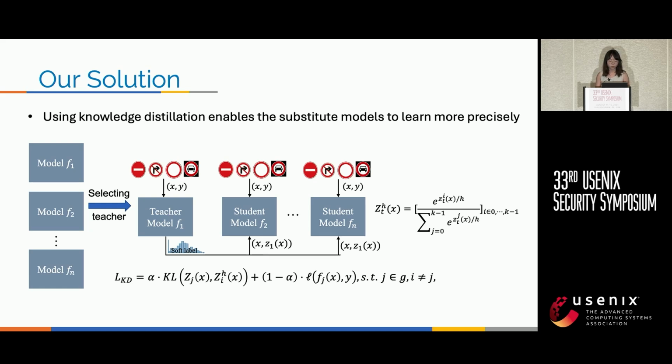To enable the substitute model to learn more effectively, we integrate the mechanism of competitive learning. Here we first generate multiple substitute models and select the best performing one as the teacher to tutor other substitute models.